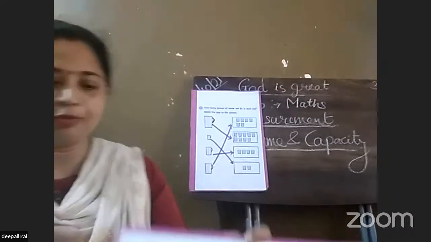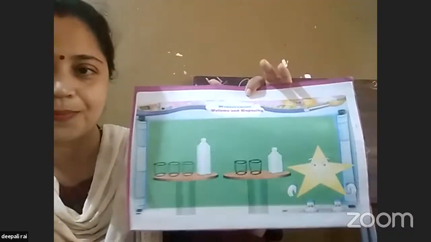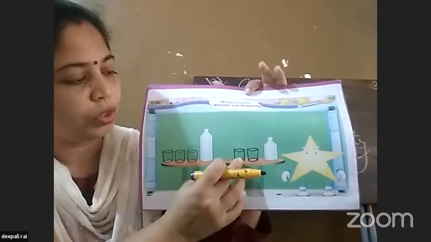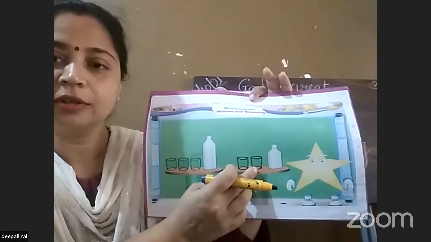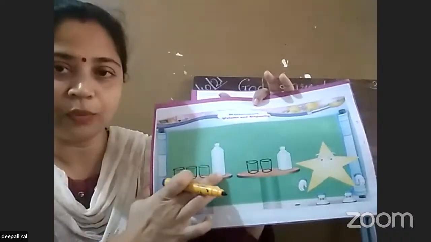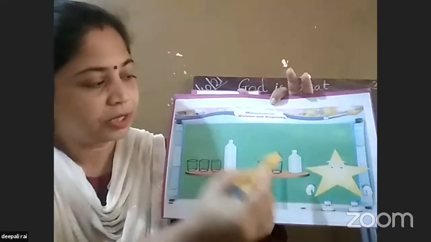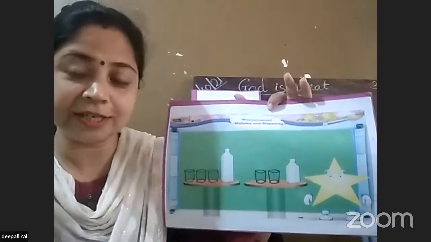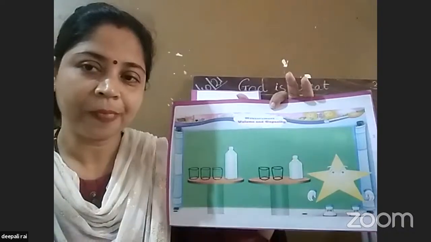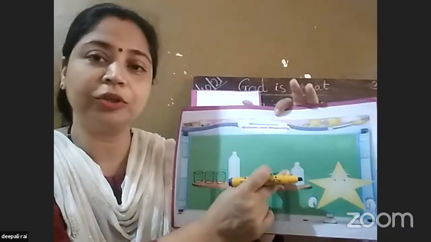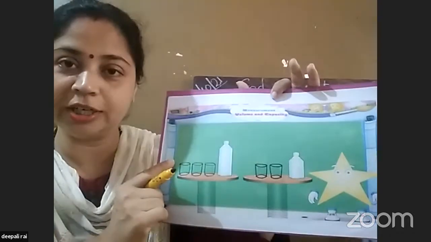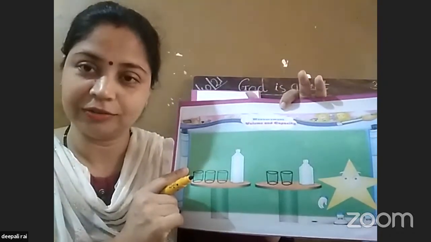Now children, tell me one thing. See here. I have 2 bottles. The smaller bottle is holding 2 glasses of water and the bigger one will hold 3 glasses of water. So what is the volume here and what is the capacity? The capacity of this bottle is 2 glasses and the capacity of this bigger bottle is 3 glasses of water. Okay.